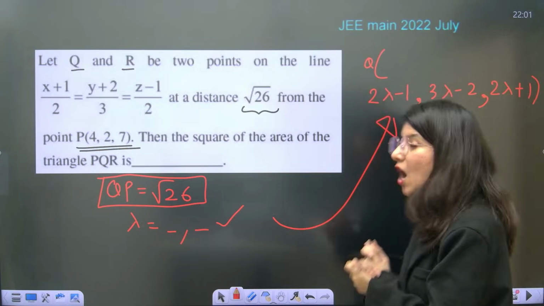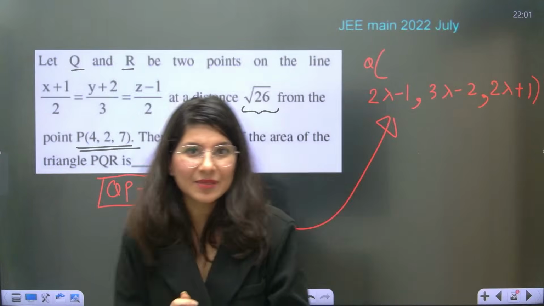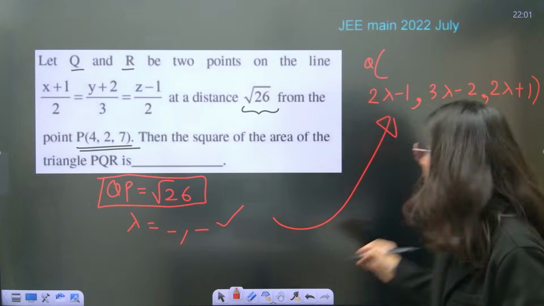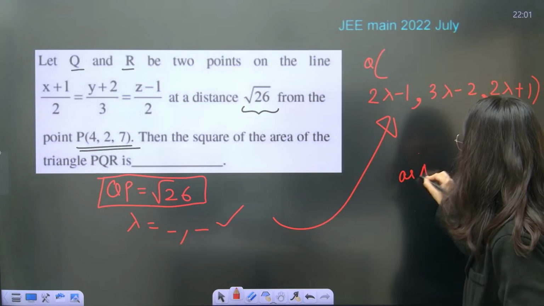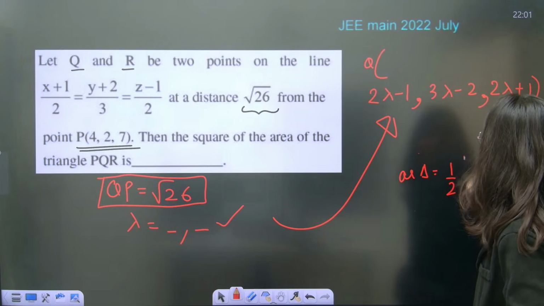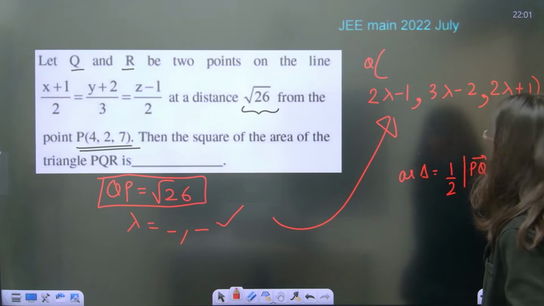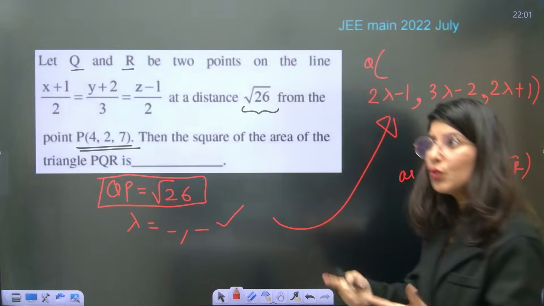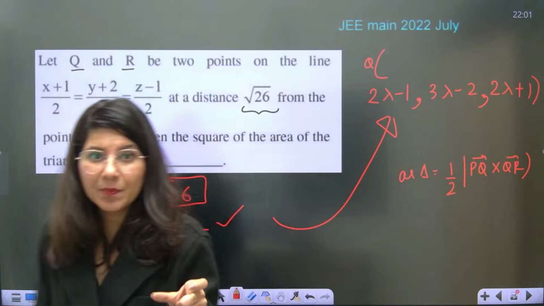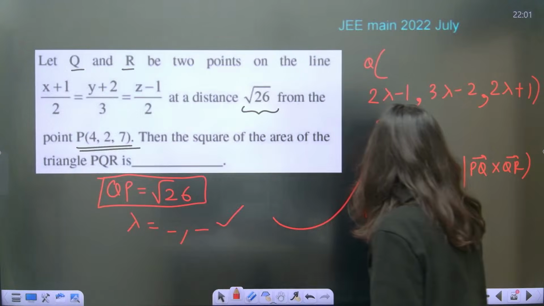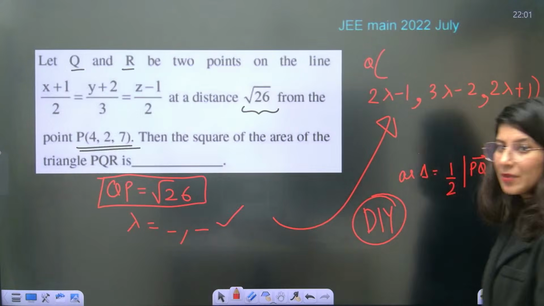Just tell me, how will you calculate the area of a triangle when three vertices in 3D geometry are given to you? Area of triangle is half of PQ vector cross QR vector. So you have got P, Q and R. Calculate the PQ vector, QR vector cross product. So this is for you. Do it DIY. Will you be able to do that?